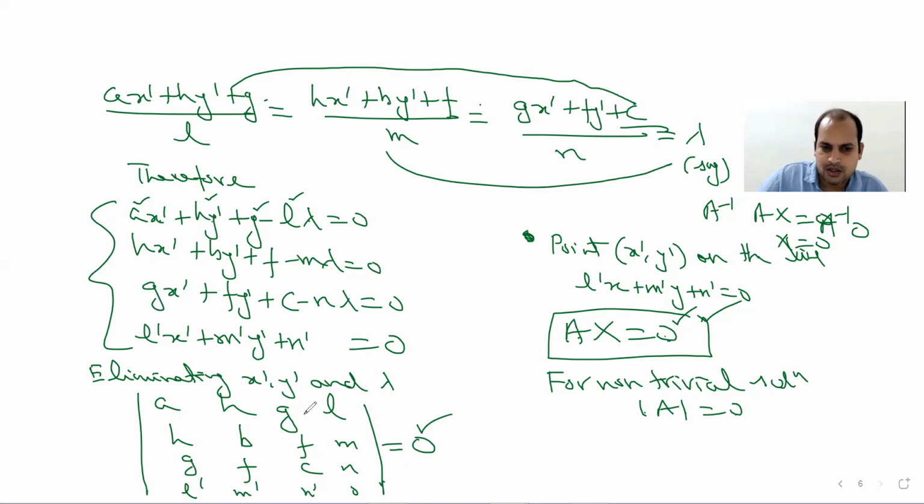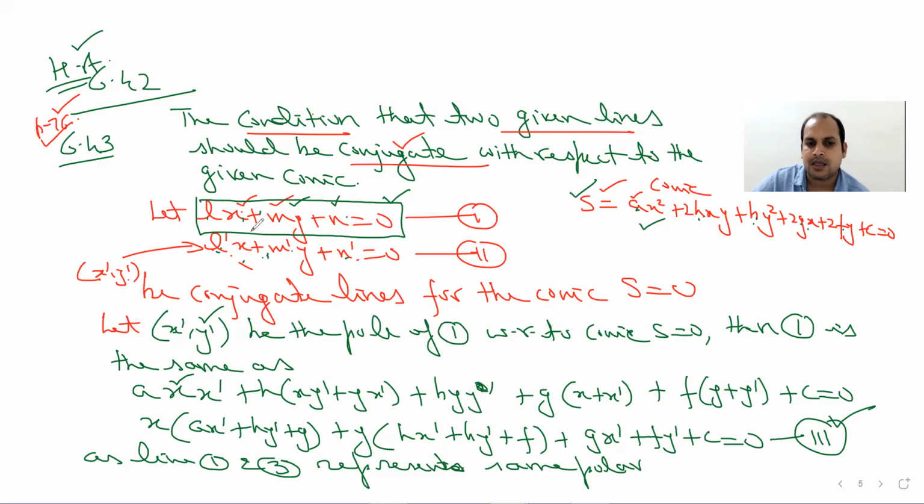So this is the required condition. If this determinant is 0, then such two lines are said to be conjugate lines. Look at the definition: two general lines are given to us, and we need to find under what condition these two lines are conjugate lines with respect to a particular conic.